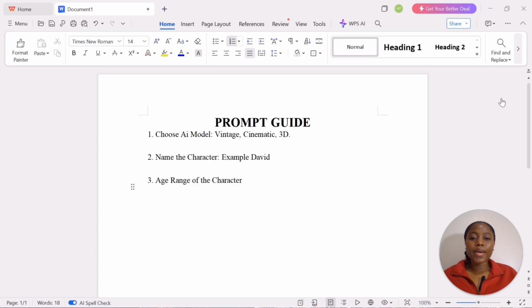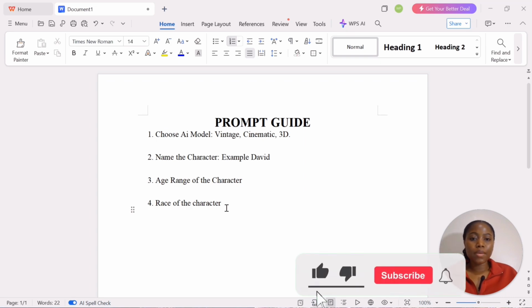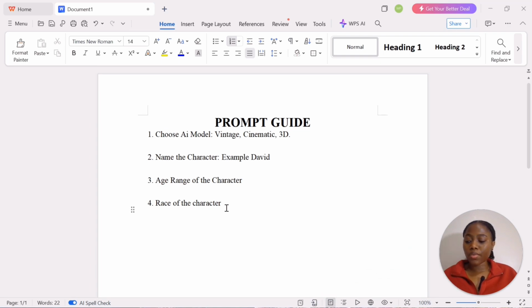Third thing I always put on my text prompt is the age of the character that I want to generate. So you have to make them understand, do you want an image of a child or an adult? I always put a number instead of using the word a child and an adult. So you have to name the age of your character. And of course, you have to mention the race of your character. That is very important. What if you want to generate a black person and it gives you a white person? For obvious reasons, you have to mention the race of your character.